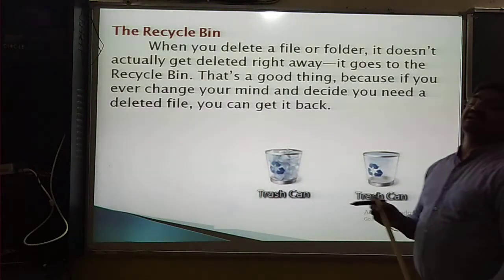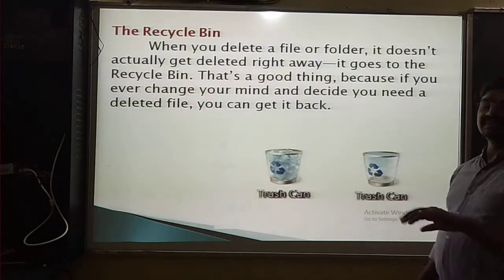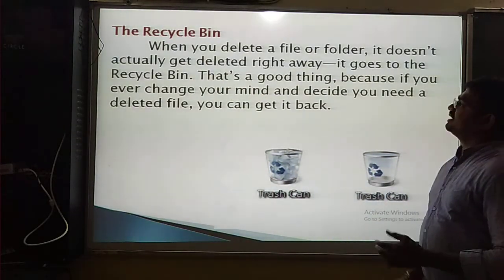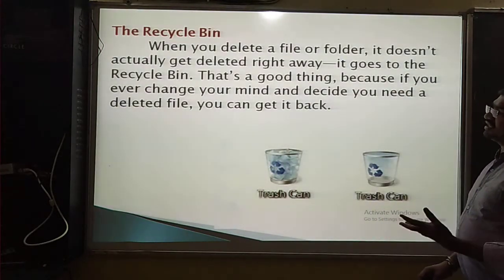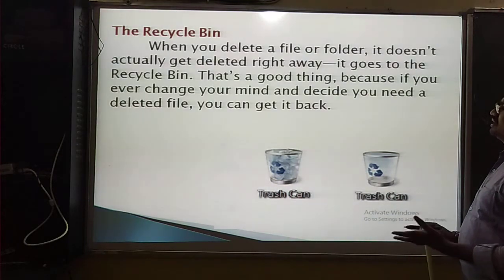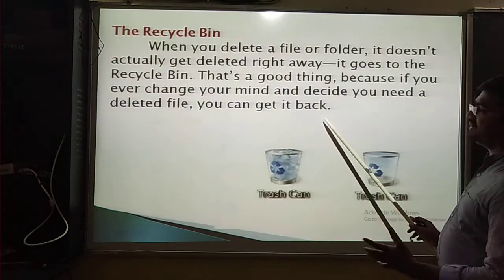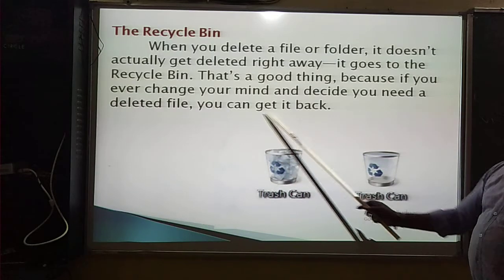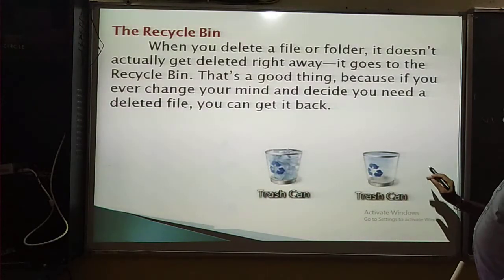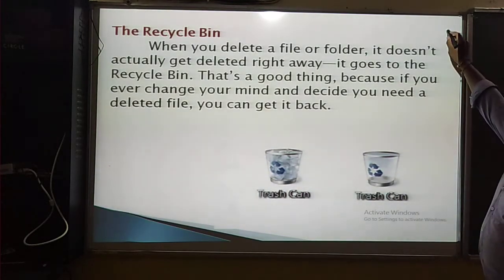Then what is the need of the recycle bin? When you delete any file or folder, it goes to the recycle bin. Then the file is removed only when you are sure about it and decide to do that. If you change your mind and decide you need the deleted file, you can get it back by using the recycle bin. The recycle bin is also called a trash can. This is a very important feature.